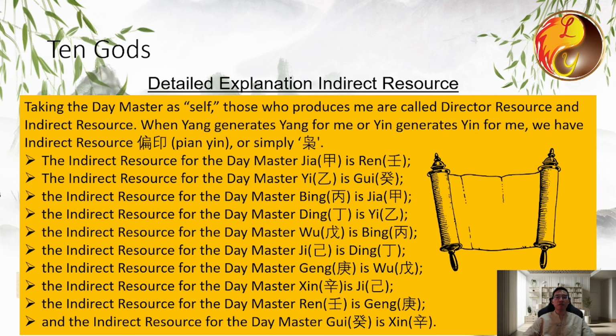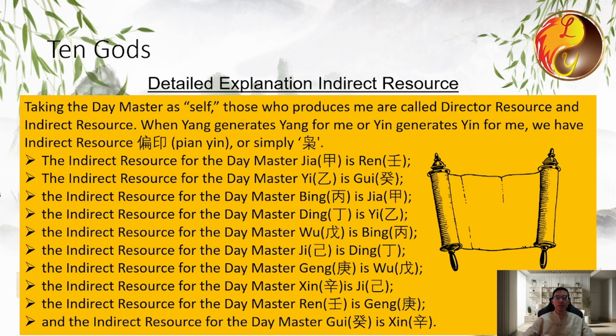How is indirect resource formed? We covered this in a lesson on direct resource, so let's take a moment to review it. Let's start with the concept that the day master represents yourself. Those who produce me are called direct resource and indirect resource. When yang generates yin for me and yin generates yang for me, both of which are considered direct resource. When yang generates yang for me or yin generates yin for me, we have the indirect resource, or simply Xiao.